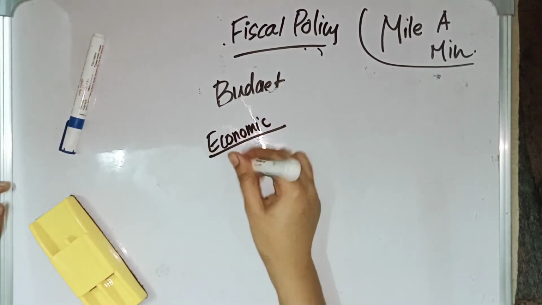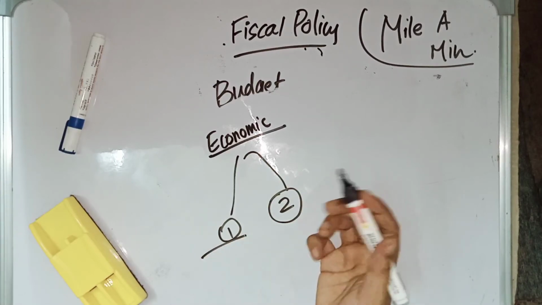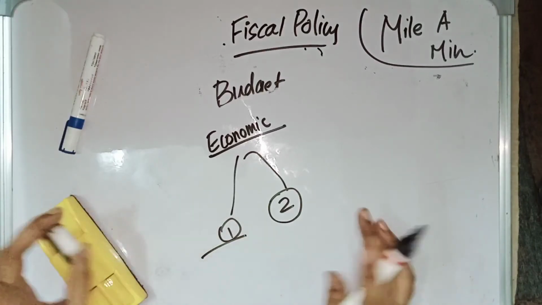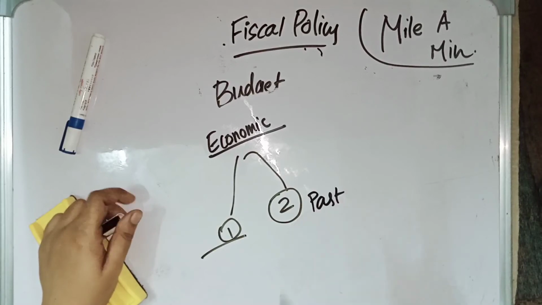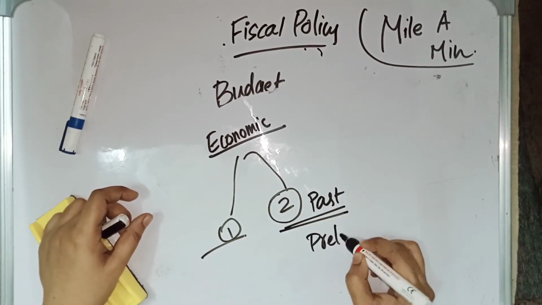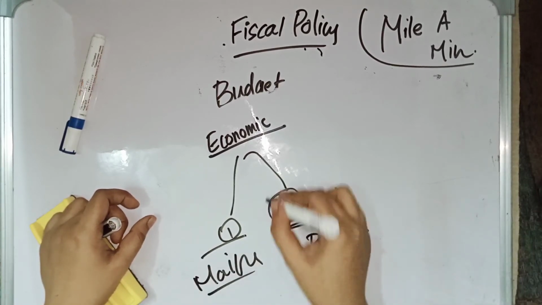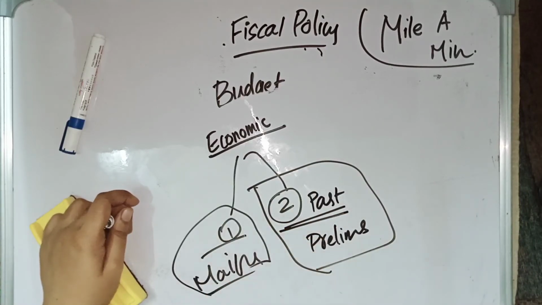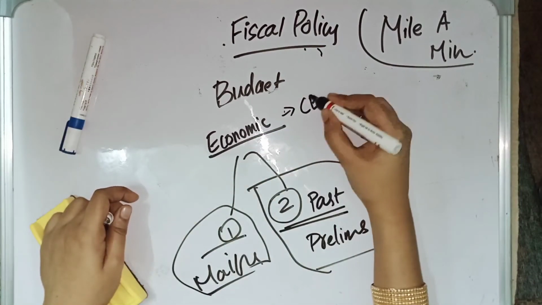The economic survey has 2 volumes, volume 1 and volume 2. Volume 1 talks about the future, with suggestions as well as projections, whereas volume 2 talks about the past year data. So volume 2 is more important for the UPSC prelims exam, whereas for the mains exam, volume 1 is important. If you are preparing for prelims, focus on volume 2. If you are preparing for mains, focus on volume 1. And this economic survey is prepared by the Chief Economic Advisor.